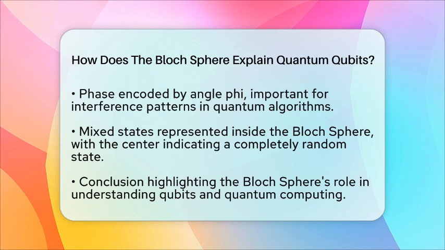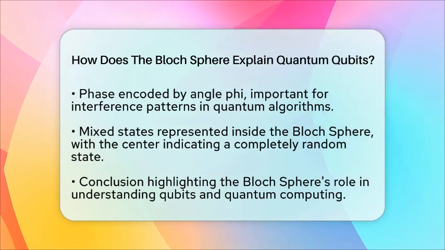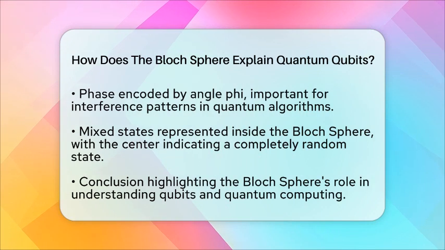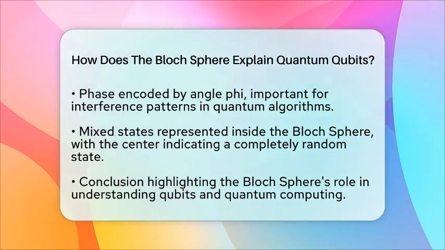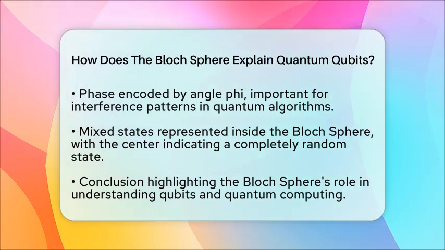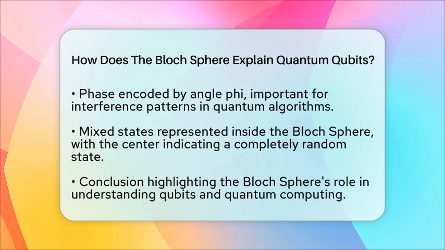In summary, the Bloch sphere provides a clear and intuitive way to represent and manipulate qubits. By translating abstract quantum states into geometric points and rotations, it becomes an essential concept for anyone interested in quantum information theory and quantum computing technology. Understanding the Bloch sphere is key to grasping how qubits function and how they can be used in advanced computing.